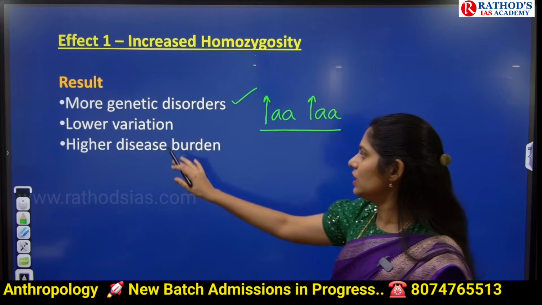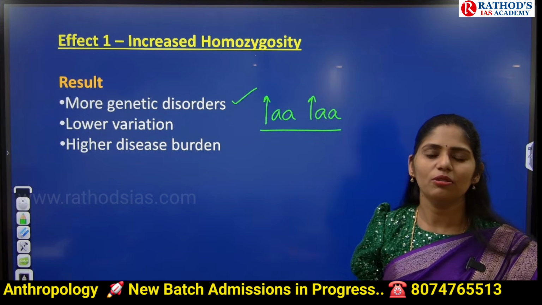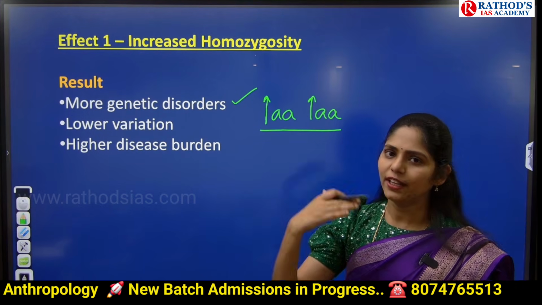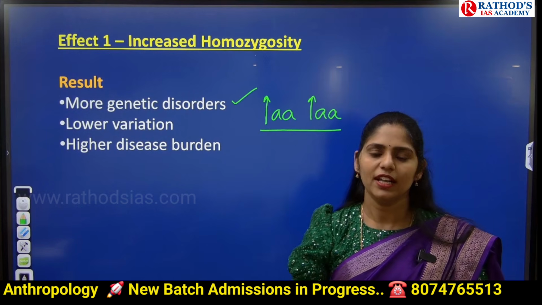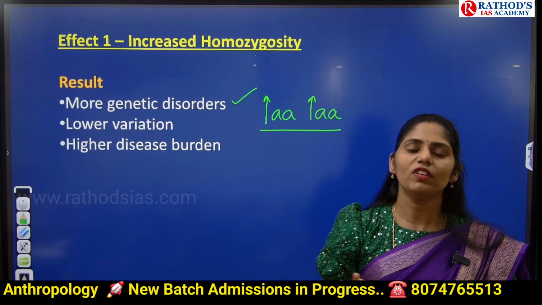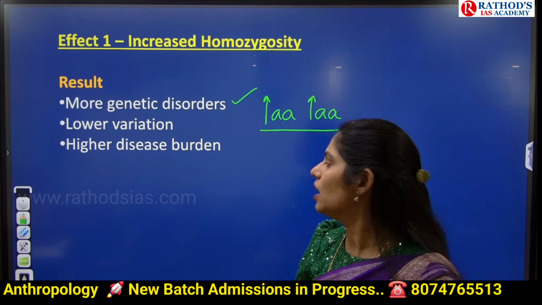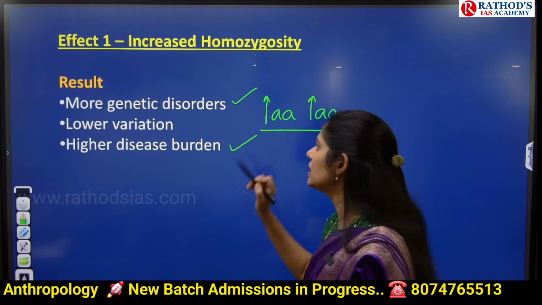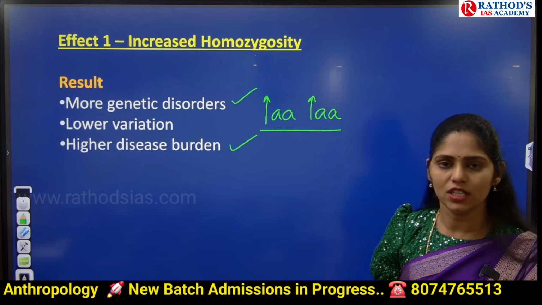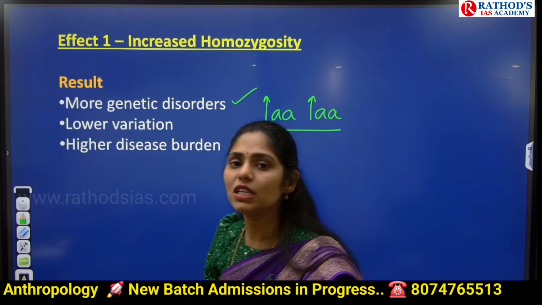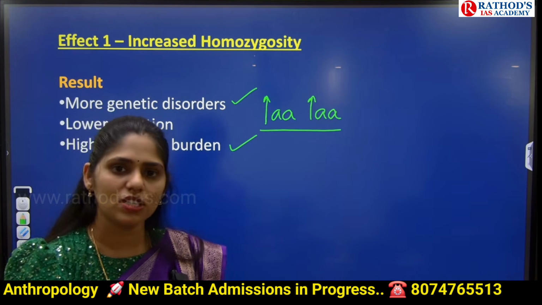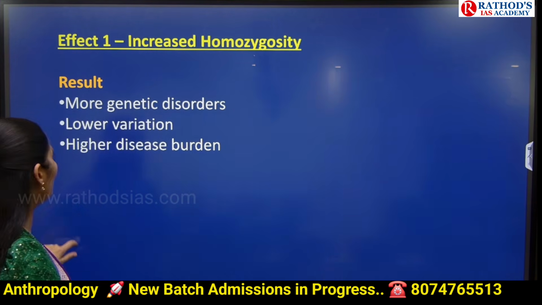And next one is, can we see any change? There will be very little change. Like grandmother, we can see in the next generation, like father, next generation, like that. We will not see many changes or variation in the next generation. And next one is, there will be a higher disease burden because of genetic disorders. Genetic diseases can be seen more because of this consanguineous marriage. That is the first important effect.